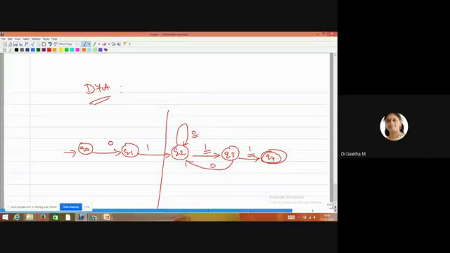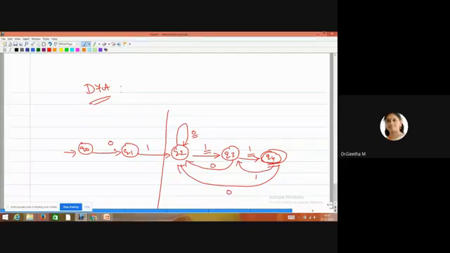Here, after this Q4, 1 comes. We want to move on. See here. Suppose at Q4, 1 comes, we have to accept. Again we want to move on to Q3. Then only 1, 1 will be coming at the end. So no need to go on to Q2. Better we can take a path to Q3.